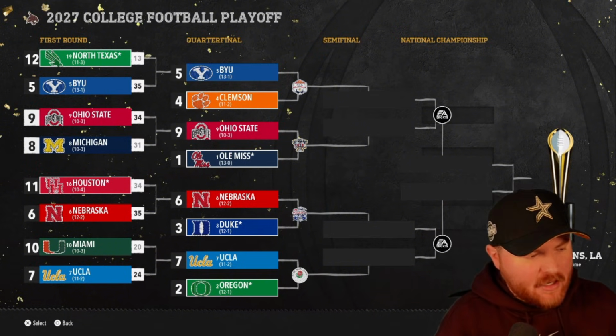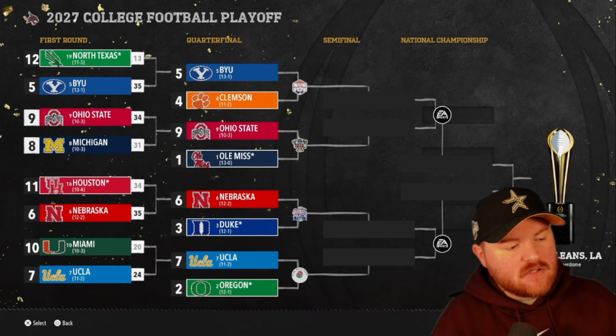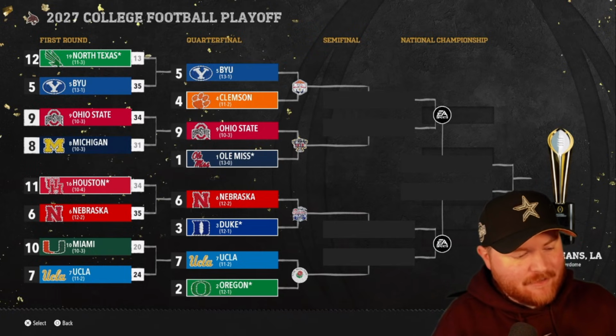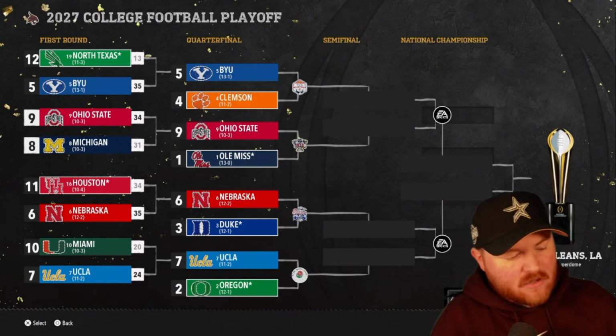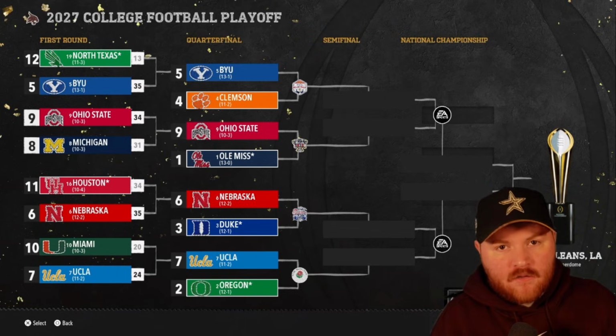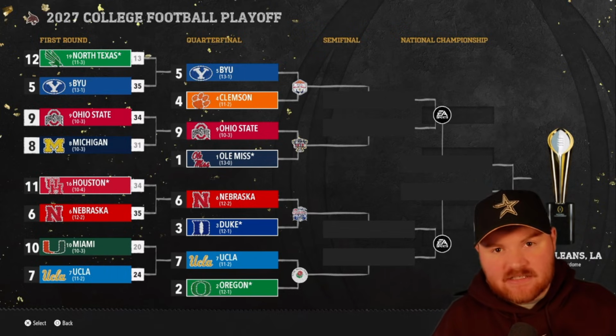Ohio State knocks off Michigan in revenge for last season's college football playoff loss to Michigan. They'll take on Ole Miss. Nebraska beats Houston in the battle of the first timers. Duke will take on Nebraska in the second round to see if Duke can pull something off. UCLA beats Miami in the first round in another battle of the first timers. They will take on Oregon in the Rose Bowl in another battle of the first timers in a home game for UCLA up until next season when they go to SoFi.